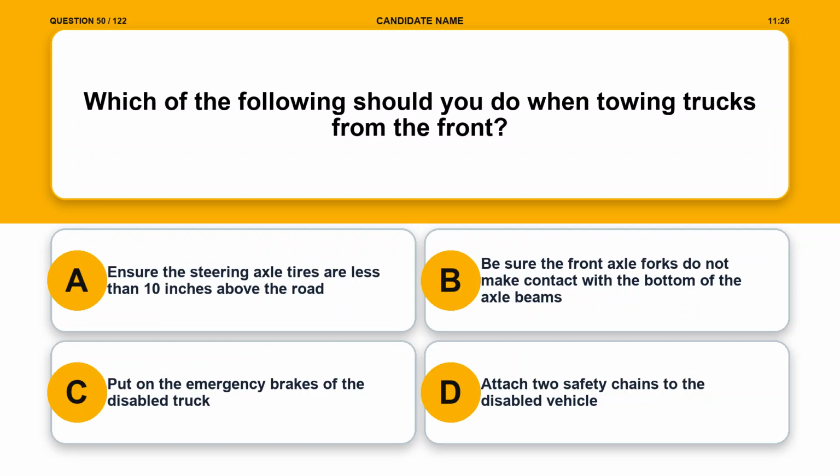Option A. Ensure the steering axle tires are less than 10 inches above the road. Option B. Be sure the front axle forks do not make contact with the bottom of the axle beams. Option C. Put on the emergency brakes of the disabled truck. Option D. Attach 2 safety chains to the disabled vehicle.